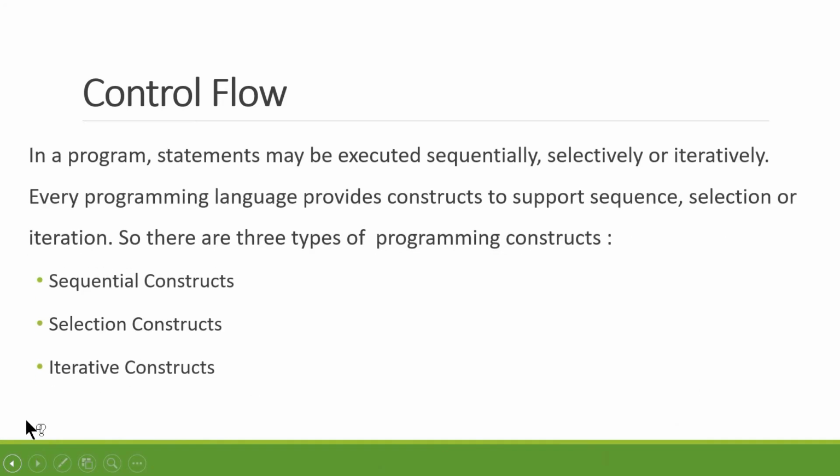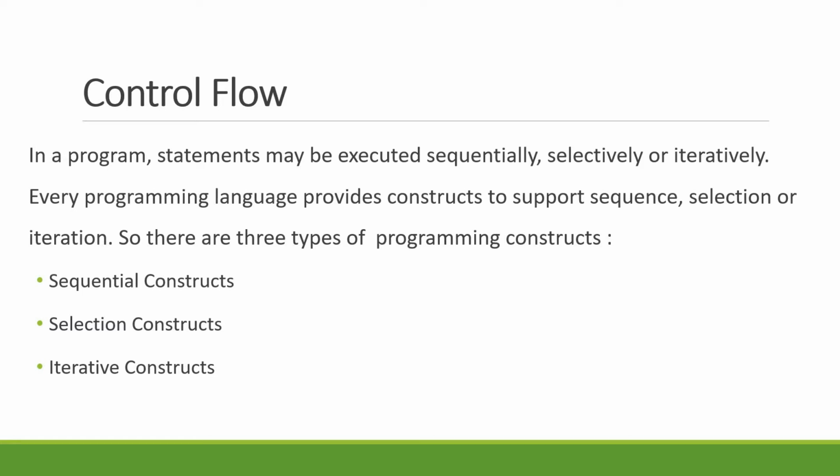A control flow statement breaks up the flow of execution by making use of decision making, looping and branching, and enables the program to conditionally execute a particular block of statements in a program. In a program, statements may be executed sequentially, that is one after another, selectively or iteratively.